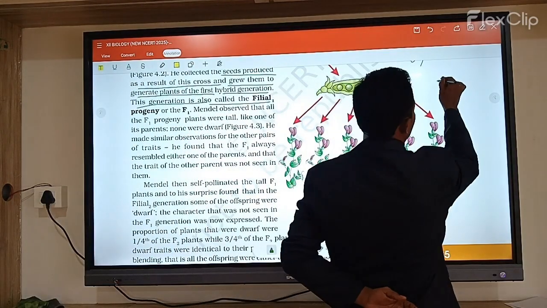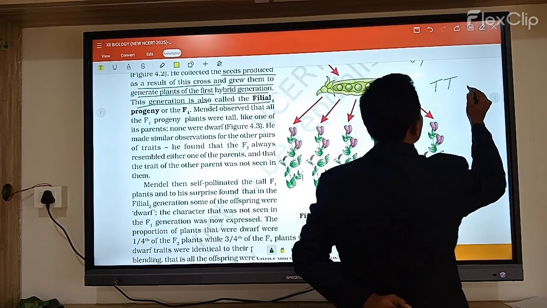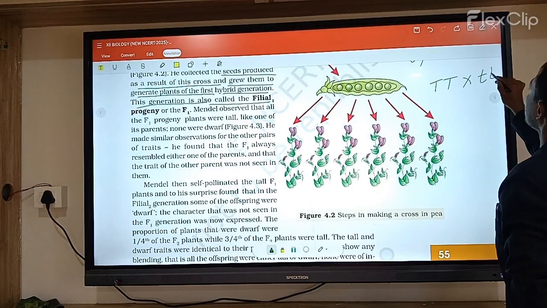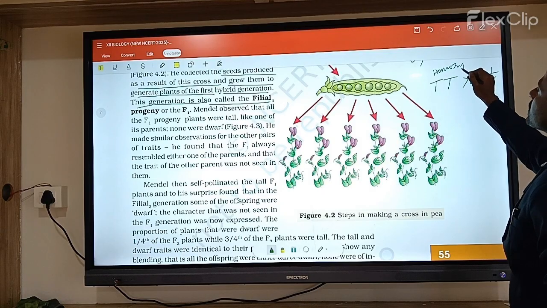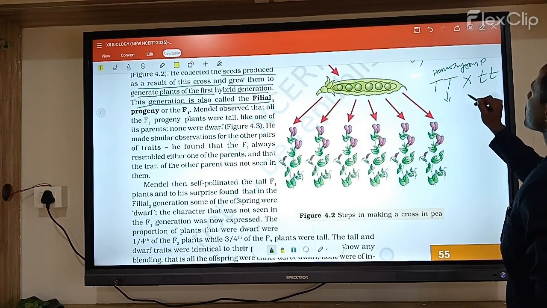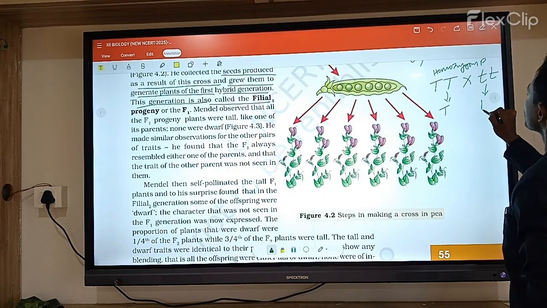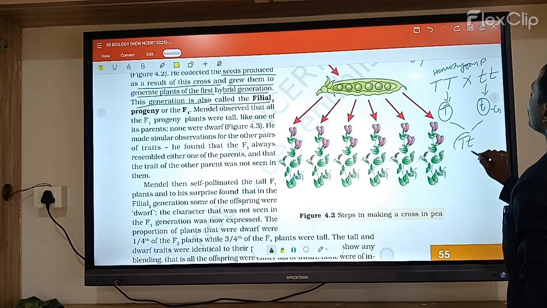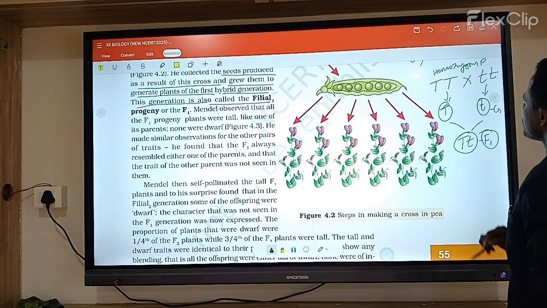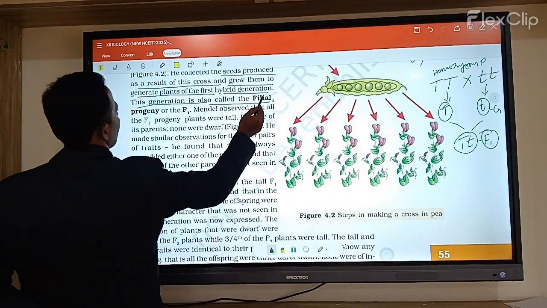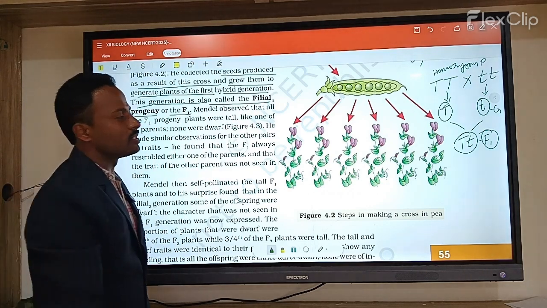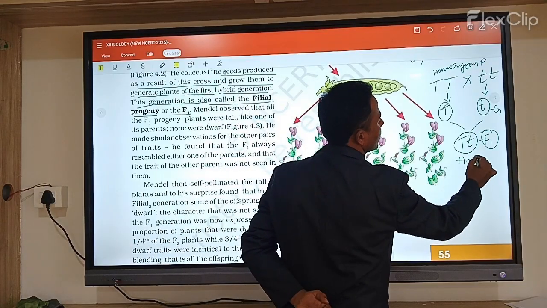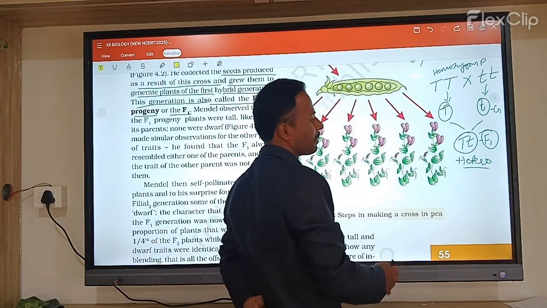So here Mendel selected two characters, capital T for the tall character and small t for the dwarf character. These are the homozygous parents. These homozygous parents give the gametes. So when the hybridization is done, what happens? We get the filial one generation, called the F1 generation. This F1 generation is heterozygous.